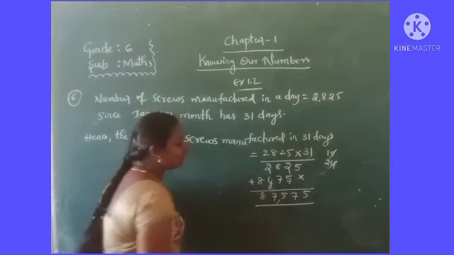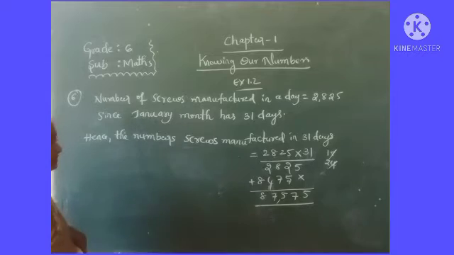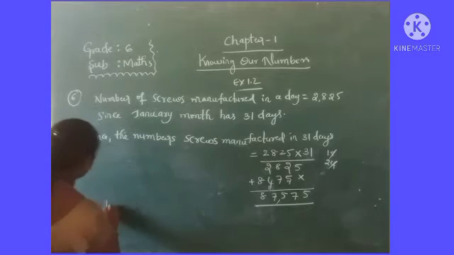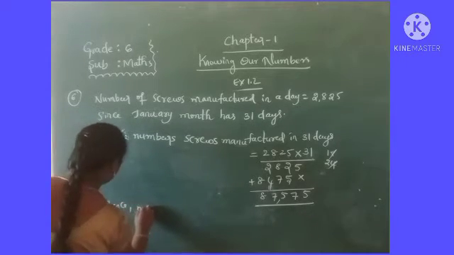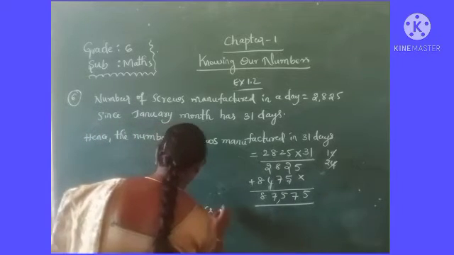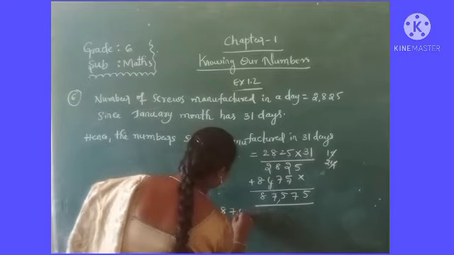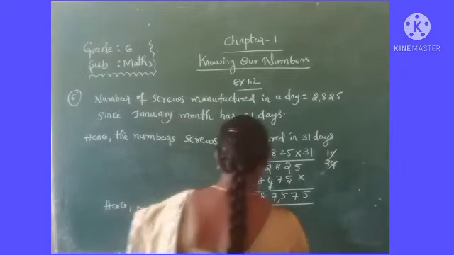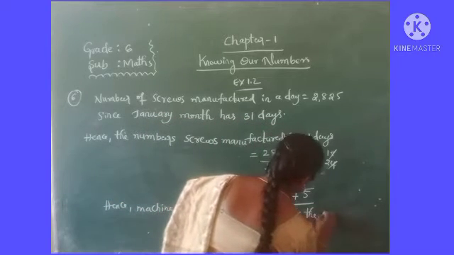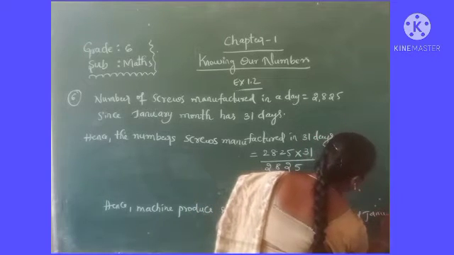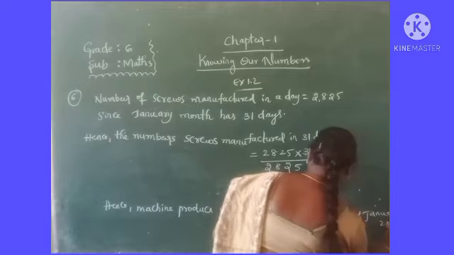So how many screws were manufactured in total in the month of January? 87,575 screws. Hence the machine produced 87,575 screws in the month of January 2006.